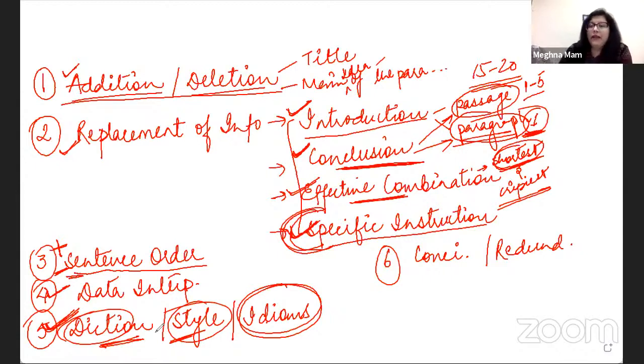So if I say, I am aware about the current happenings in my country, what's wrong here? The word about. Because the word aware always takes of. I am aware of the current happenings in my country. But that's a very commonly made mistake.